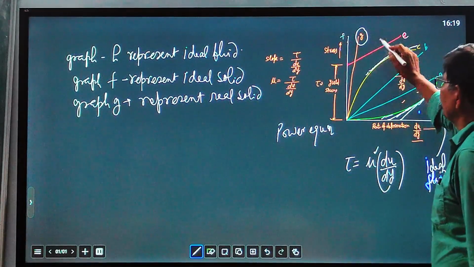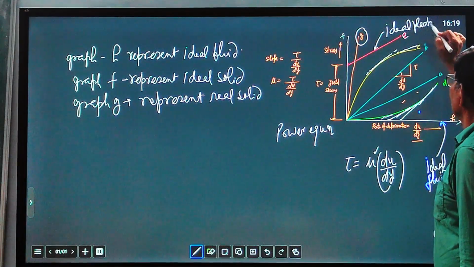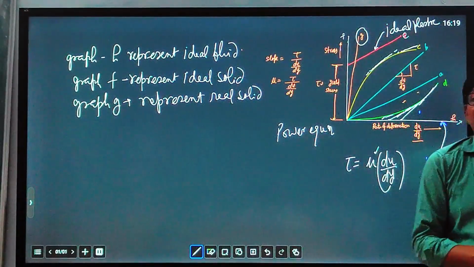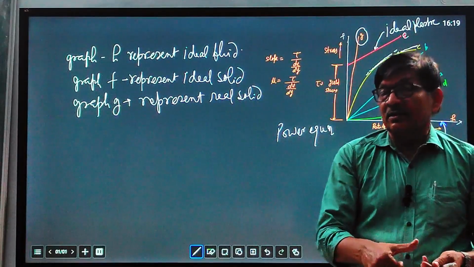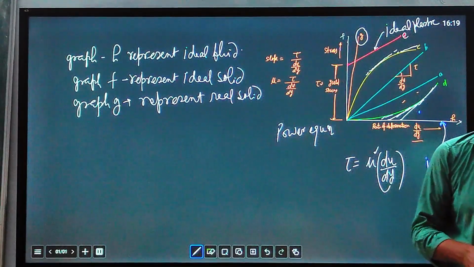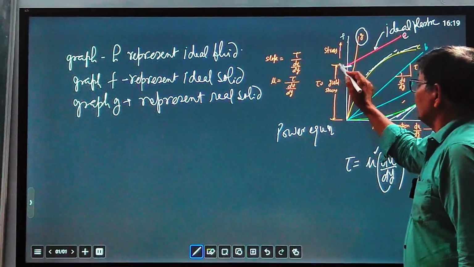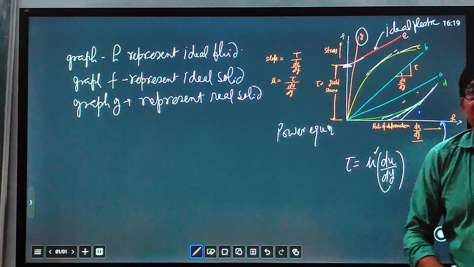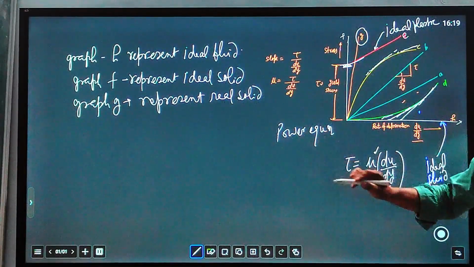Another fluid is this one, an ideal plastic. Graph E represents ideal plastic. An ideal plastic behaves such that when you apply stress, some yield stress is required to start the deformation. For example, toothpaste. When you apply pressure, some initial stress is required to start the flow of toothpaste from the tube. This is the yield stress required to start the flow of the fluid. This one is known as an ideal plastic. Once it starts flowing, it will follow Newton's law of viscosity. This can be defined by the equation tau.